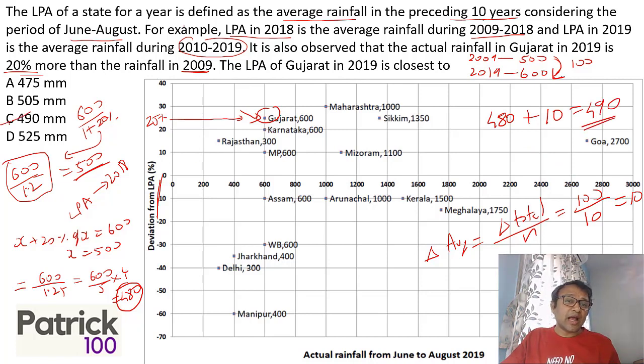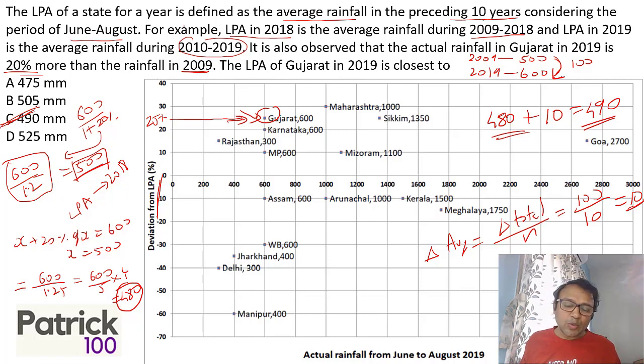The calculation is not tedious. You can actually do this mentally. What do you do? The previous value is 20% lesser than 600, so you get 600 after an increase of 20%. So 600 upon 1.2, you should know, is 500. The old LPA is such that 600 is 25% more than it, so the LPA will be 600 upon 1.25, which is 480. Then change in average: the change from 2009 to 2019 is 100, for 10 values. So change in average will be 10. So automatically 480 plus 10 will give you 490. That will be the answer.